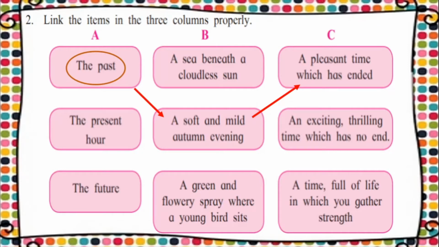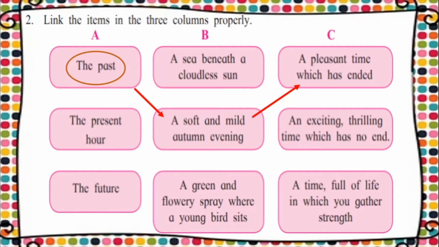Okay, it is that part of time which you will never get back again. So whatever time you have with you, you should try and use it to the best of your ability. So the child is describing the past as a soft and mild autumn evening, and it is a pleasant time also, but which has ended.